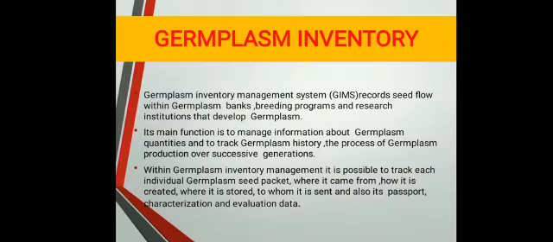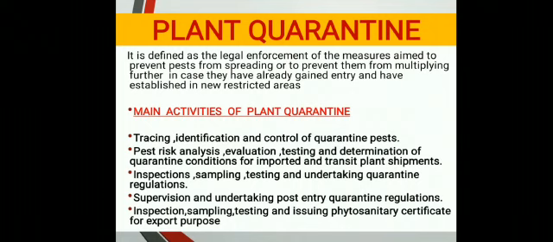Germplasm inventory. A germplasm inventory management system records seed flow within germplasm banks, breeding programs, and research institutions that develop germplasm. Its main function is to manage information about germplasm quantities and to track germplasm history, the process of germplasm production over successive generations. Plant quarantine is defined as the legal enforcement of measures aimed to prevent pests from spreading, or to prevent them from multiplying further in case they have already gained entry and established in new restricted areas.